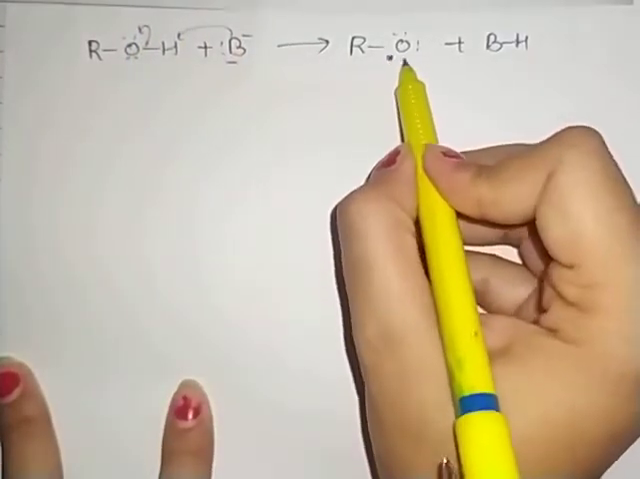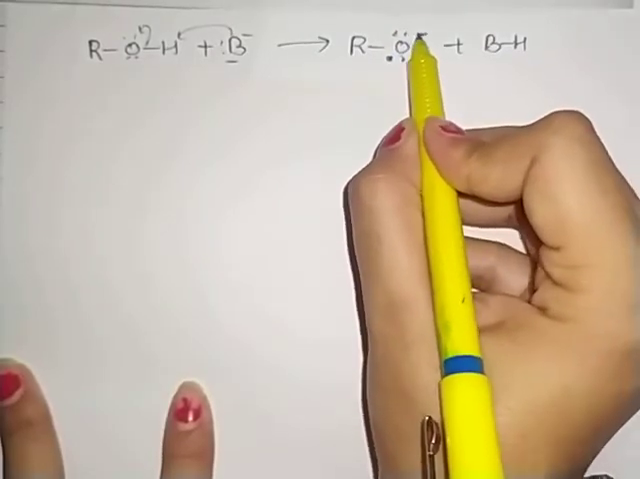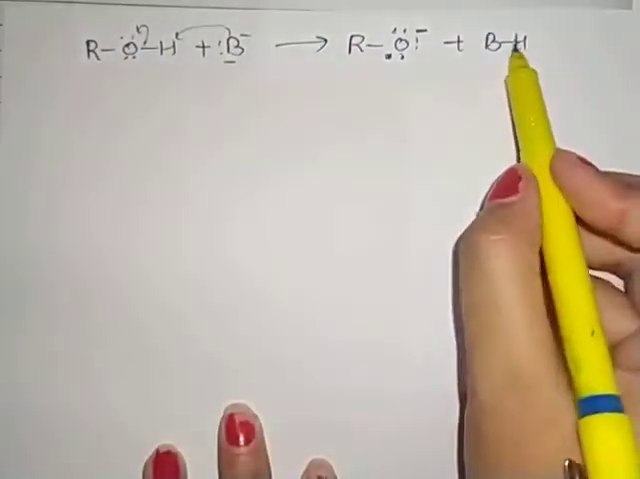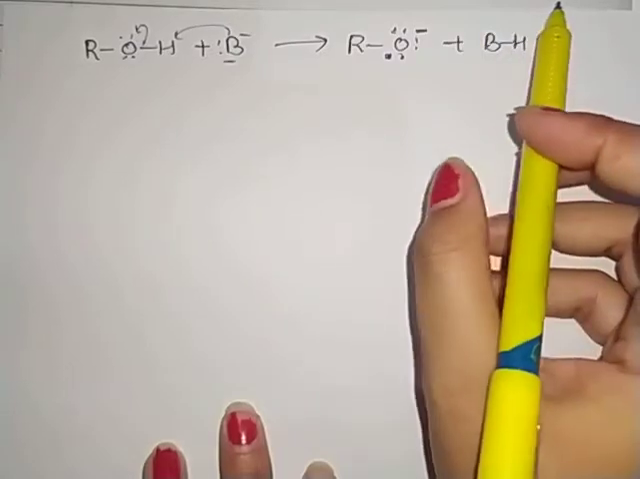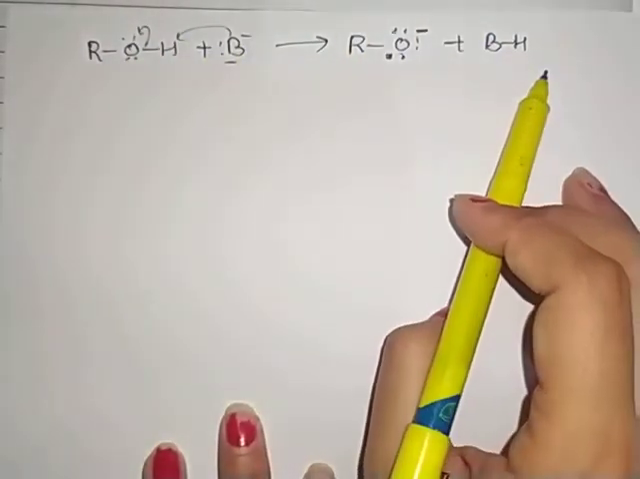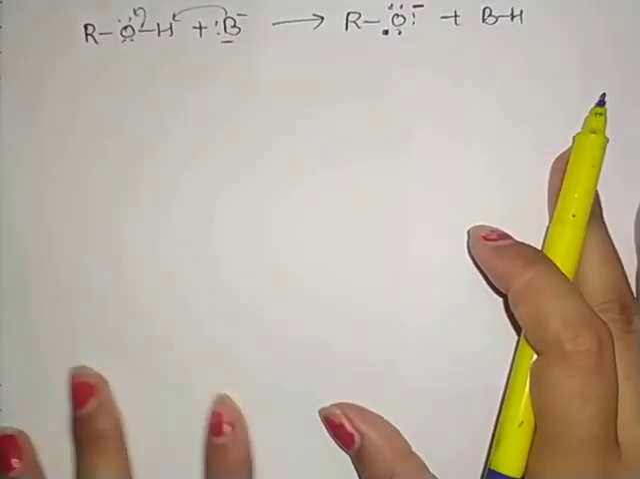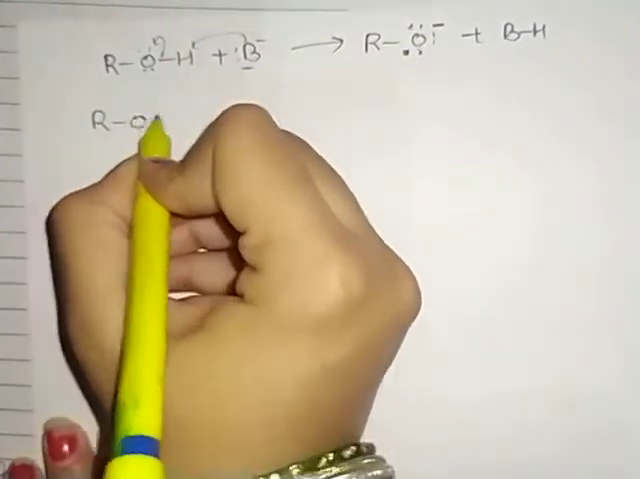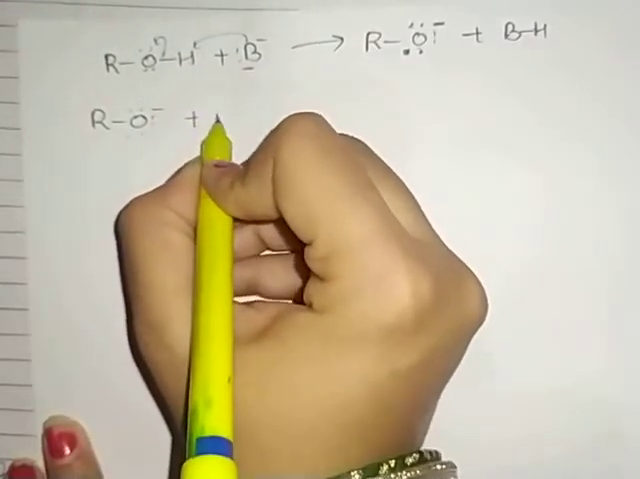As you can see, I am now writing here three pairs of electrons, and it will act as a negative charge because oxygen is now accepting electrons. Plus here is the formation of BH, that is the conjugate acid. Okay, this is acid, this is base, this is conjugate base, and this is conjugate acid. Clear? So now if we are treating this alkoxide with water, H2O,